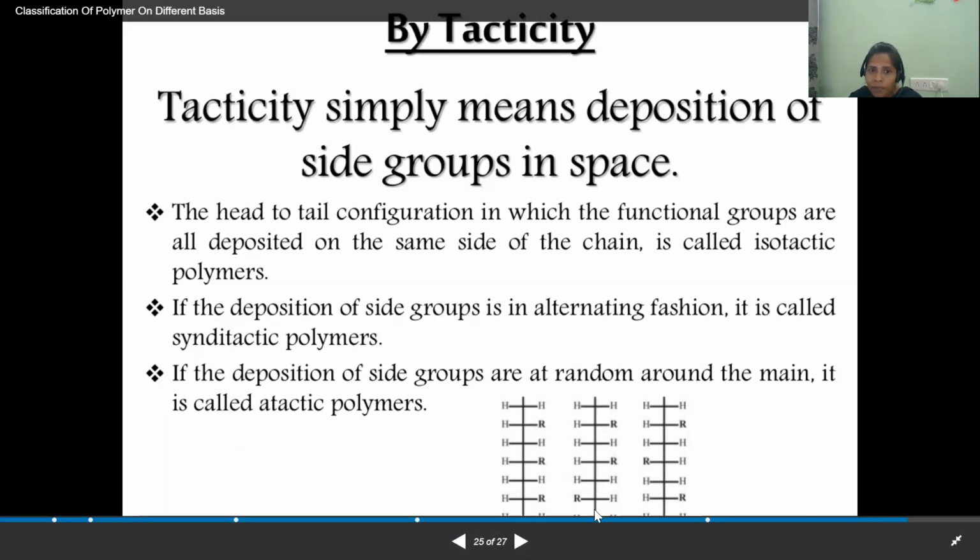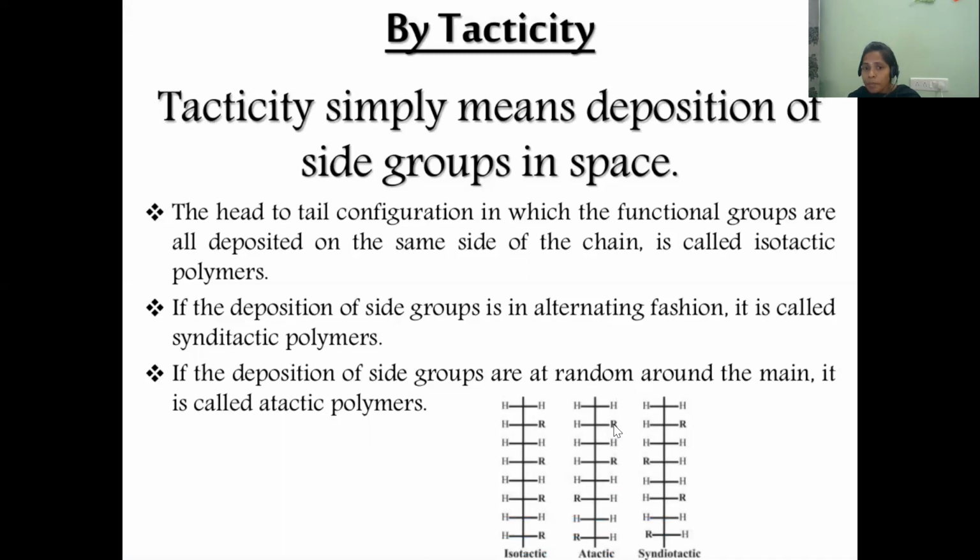And the last one, if the deposition of side groups is at random around the main chain, it is called an atactic polymer. See in this, R, R, R. Here two times it is arranged at the right side and suddenly it moves to the left side. That means there is no proper arrangement. Such types are called atactic.